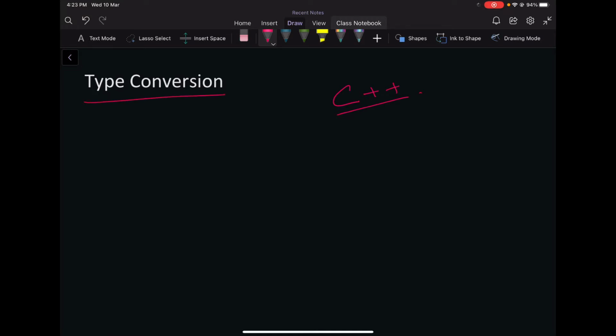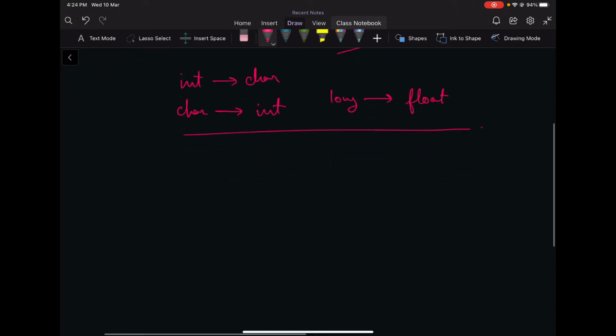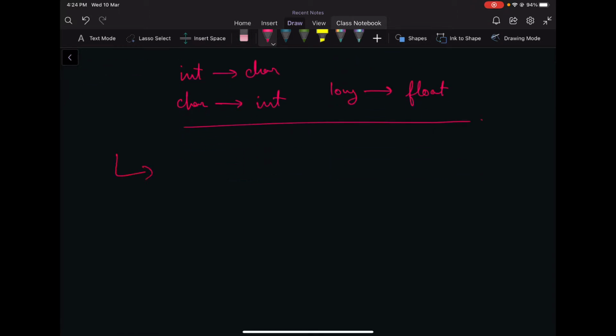So let's begin. Type conversion is, as stated, basically converting a variable of one data type to a variable of another data type. We can convert int to char, or char to int, or long to float, and we can do all such conversions using type conversion. In C++ there are basically two types of conversion. One is known as implicit and the other one is explicit.